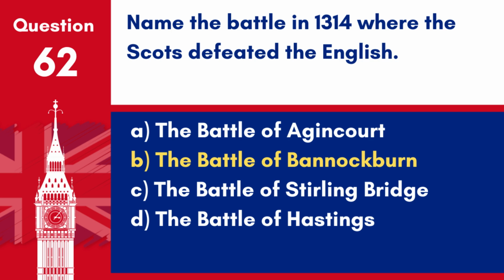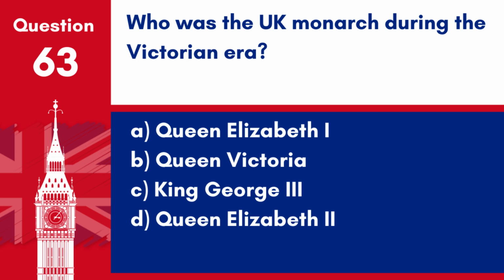Question 63. Who was the UK monarch during the Victorian era? A. Queen Elizabeth I. B. Queen Victoria. C. King George III. D. Queen Elizabeth II. Answer: B. Queen Victoria. The Victorian era is named after Queen Victoria, who reigned over the United Kingdom from 1837 to 1901.